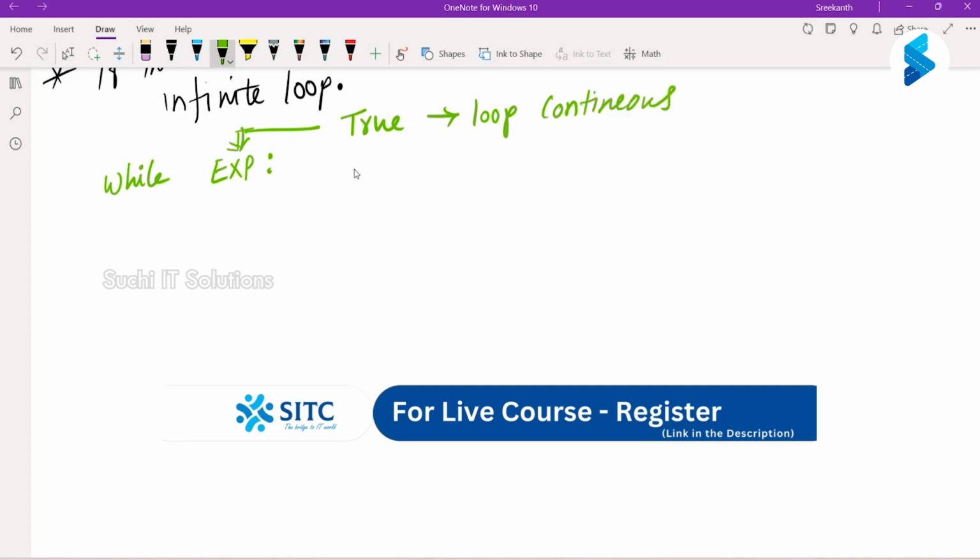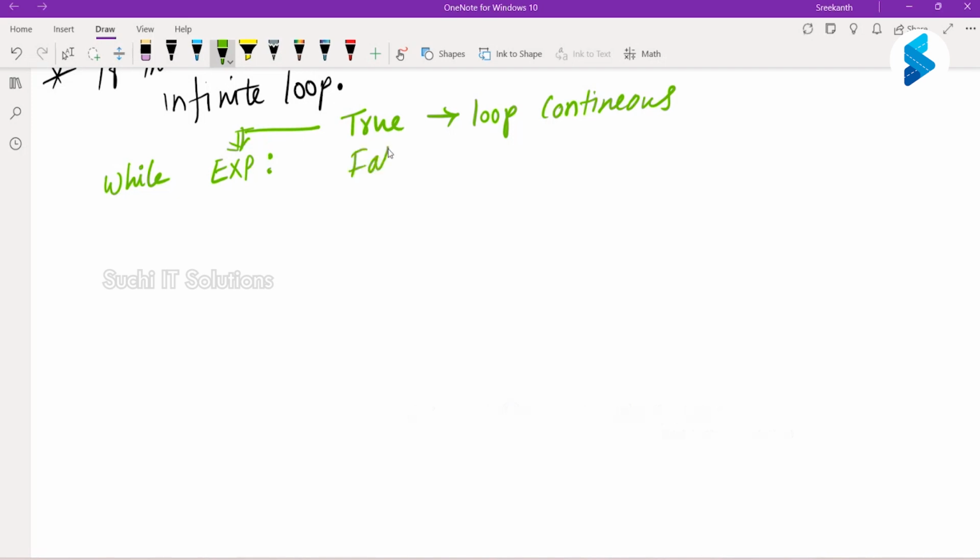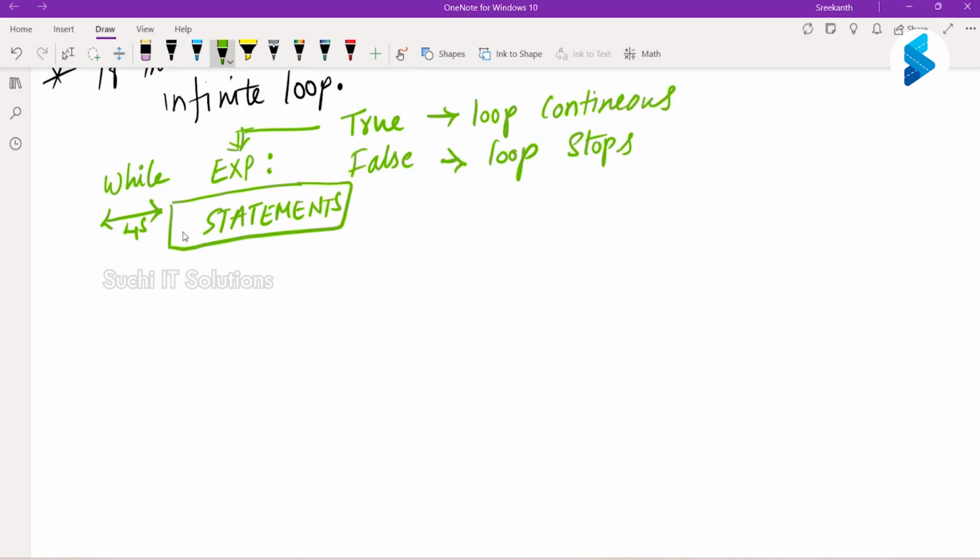If this expression is false, your loop stops. And within that, you take 4 spaces. What is this 4 spaces called? Indentation. Within this, you write your statements.